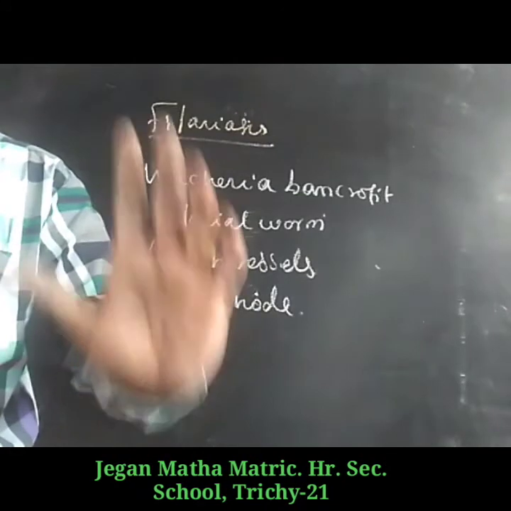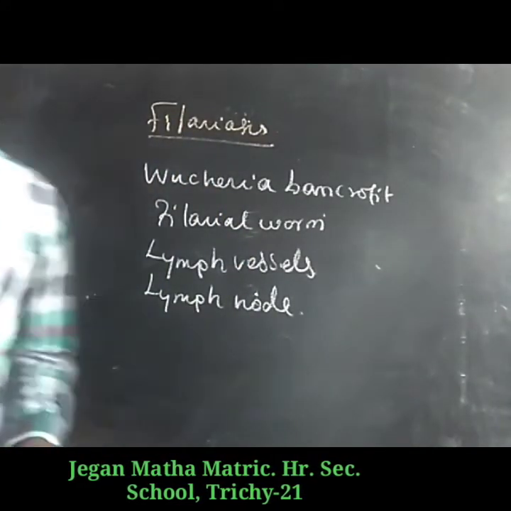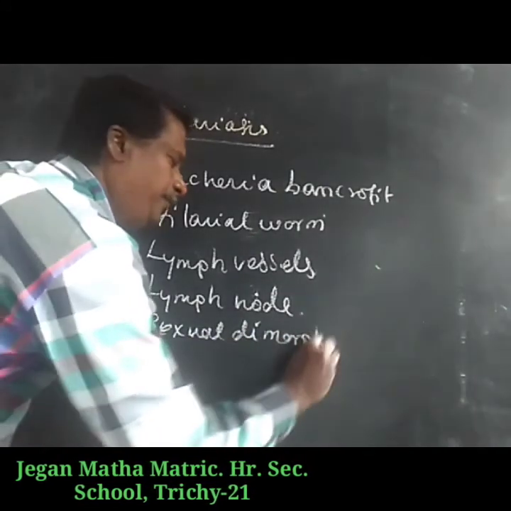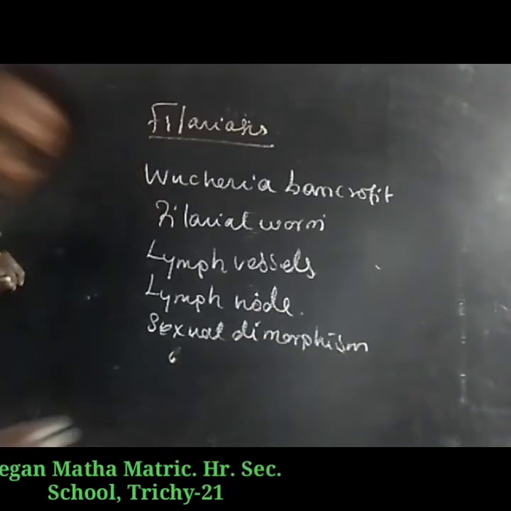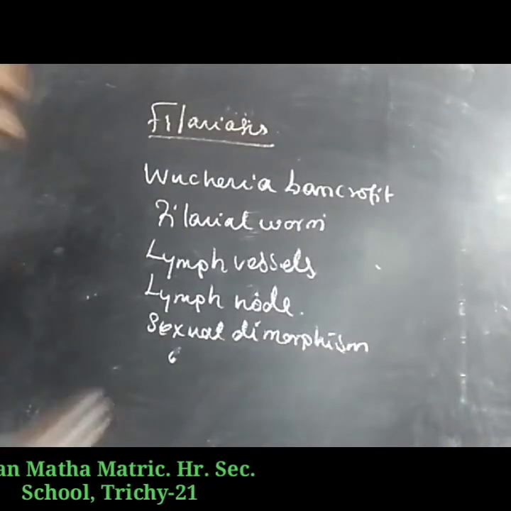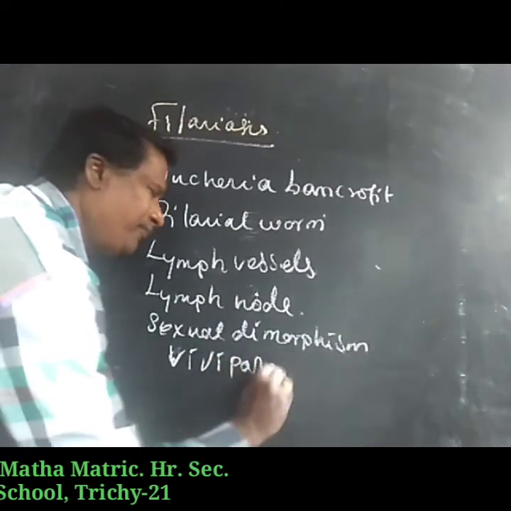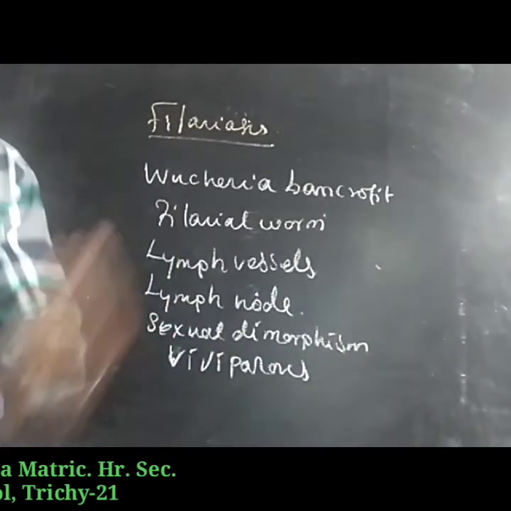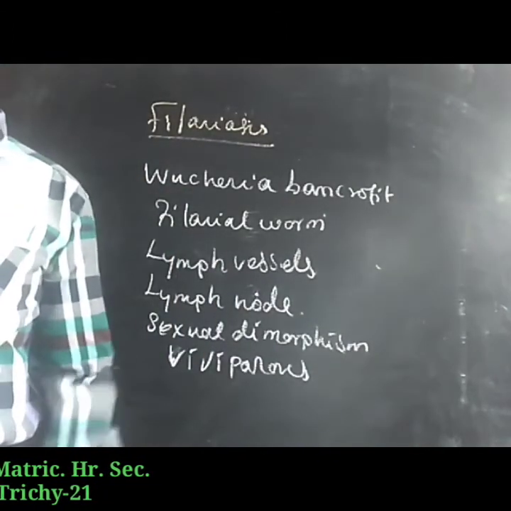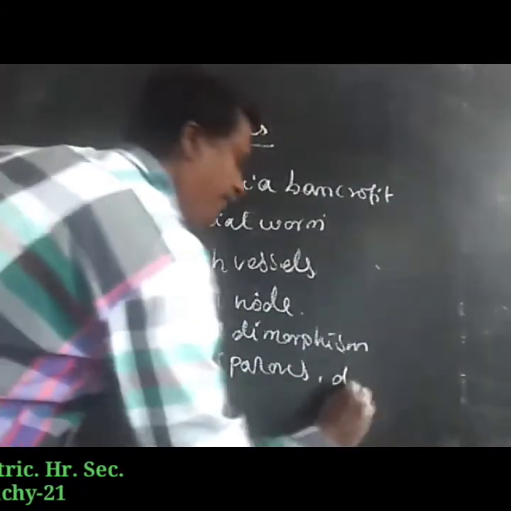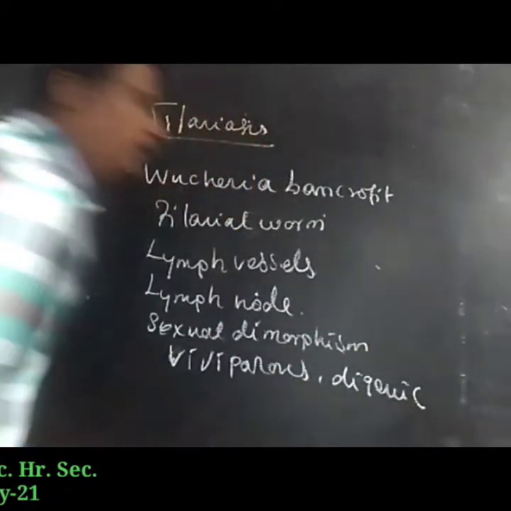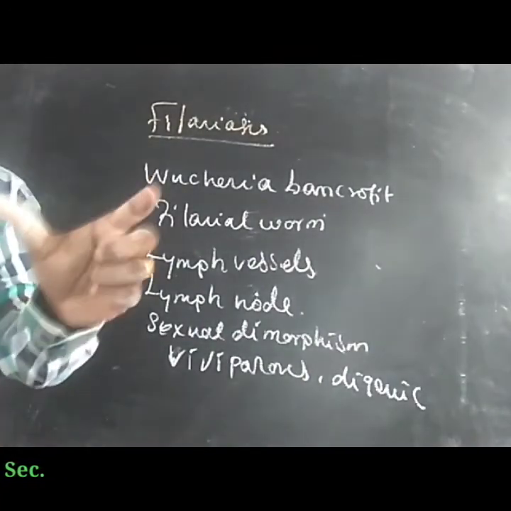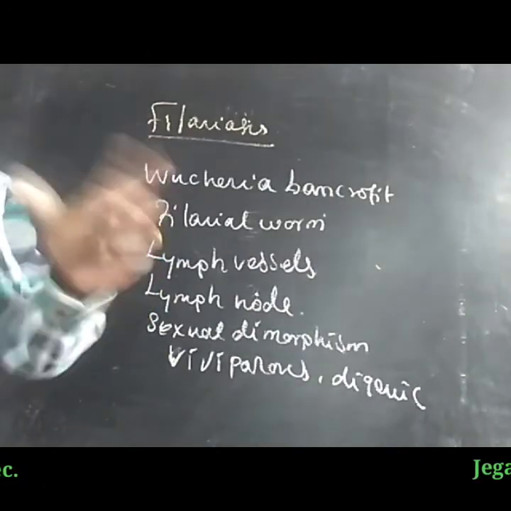It is also viviparous, which means it gives birth to young ones. And it is digenic, meaning the life cycle is completed in two different hosts.